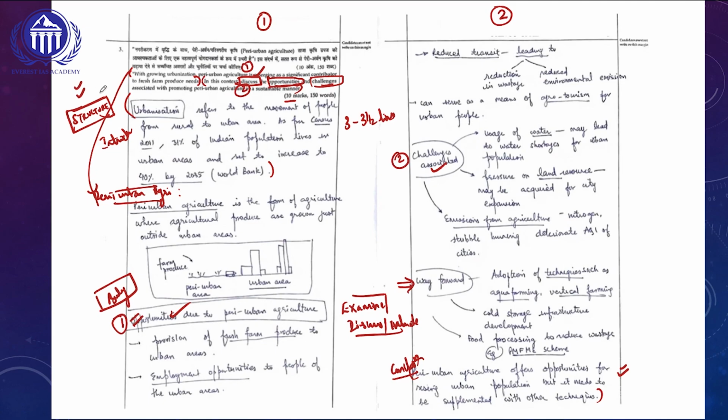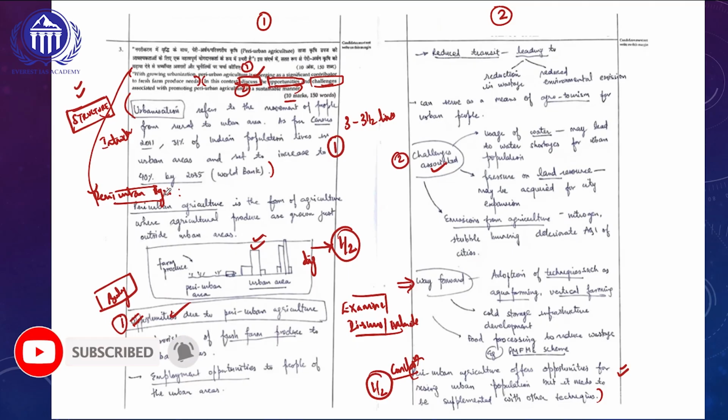So overall, if you look at this particular topper, for the introduction, this topper would have got 1 mark, and for the conclusion, this topper would have got half a mark. And if you look at the body of the answer, this has been done in 3 major components. For the first component, there is an attractive diagram which has been used. So this diagram would have given an additional half a mark. And if you look at the overall marking pattern, for the opportunities, this topper has utilized 4 points. So for those 4 points, this topper would have got 2 marks. And for the challenges, these 3 components, this topper would have got another 1.5 marks. And for the way forward, this topper would have got 1 mark extra.